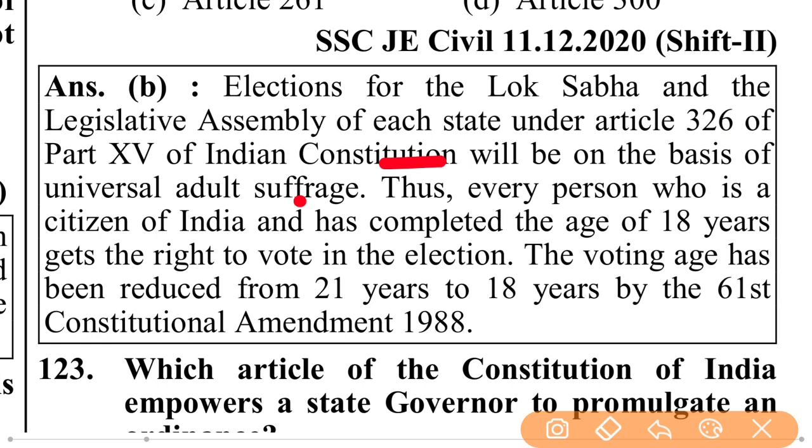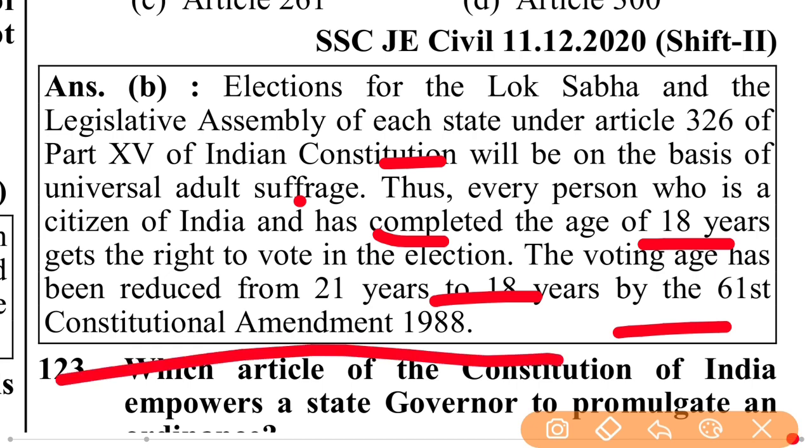Thus, every person who is a citizen of India and has completed the age of 18 years gets the right to vote in the election. The voting age has been reduced from 21 years to 18 years by the 61st Constitutional Amendment, 1988.